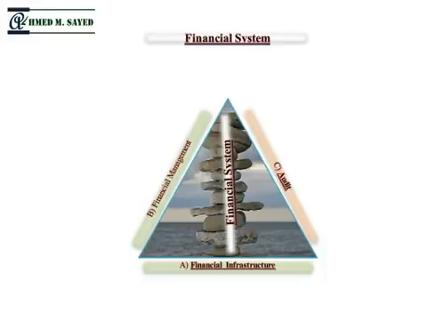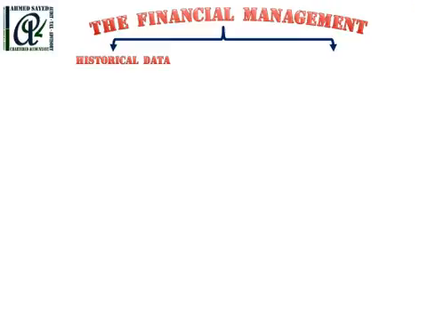So we discussed the financial infrastructure previously, and we are now going to discuss the financial management in this video. When we talk about the financial management in these incoming videos, we will discuss it from the type of data point of view. What is meant by type of data point of view? Financial management deals with two main types of data, the historical data and the predictive data. The predictive data relates to the future, and the historical relates to the past.